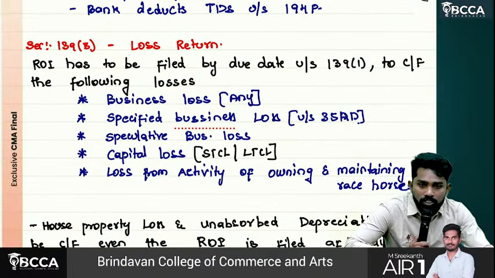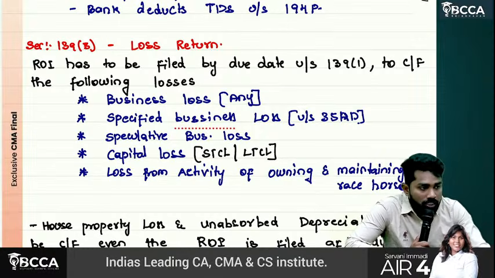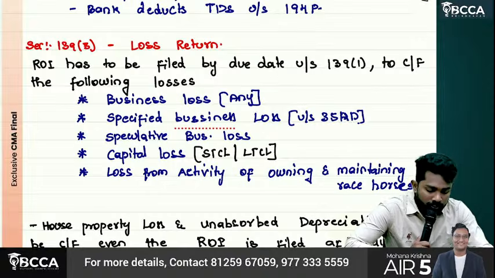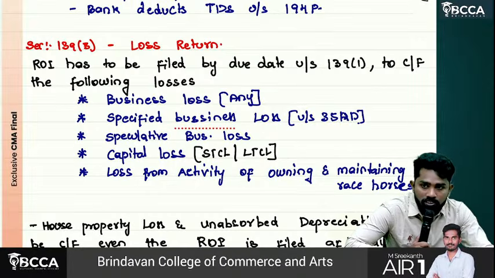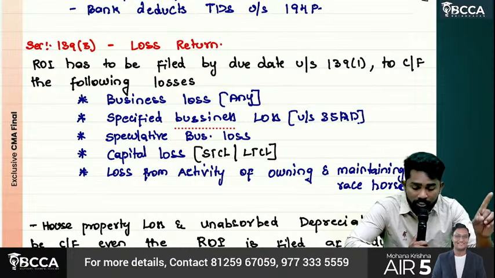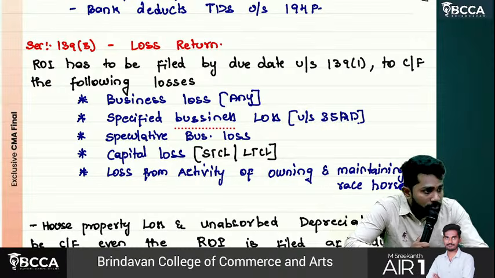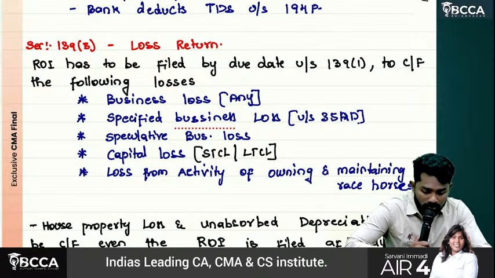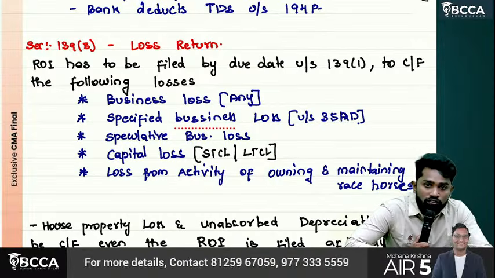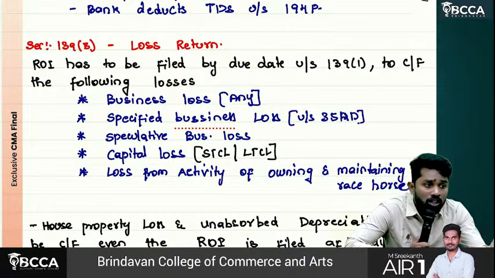Then we discussed section 139 subsection 3, which is about loss return. Return of income has to be filed by the due date under section 139 subsection 1 to carry forward the following losses. Sir, these losses can be carried forward only when the return is filed. What are those? Business loss, specified business loss, speculative loss, capital loss, or loss from the activity of owning and maintaining race horses or horses for race.